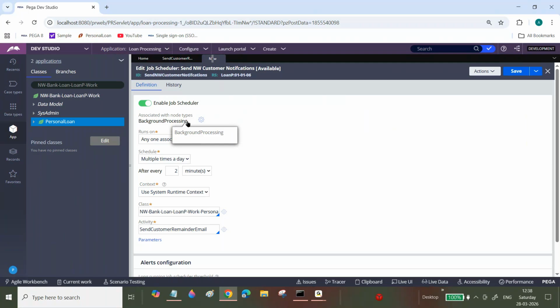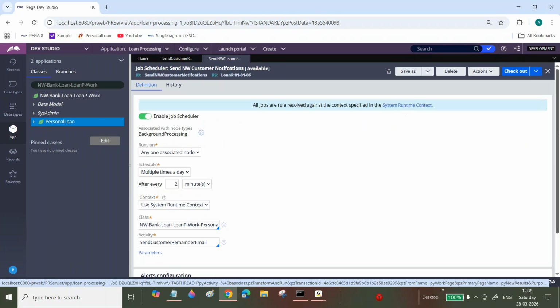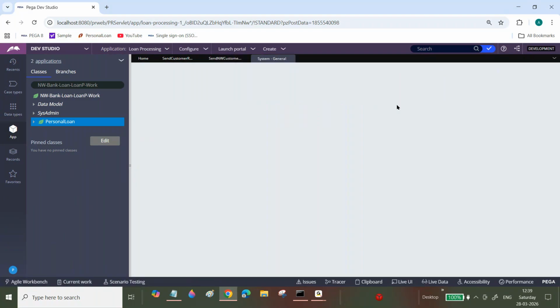Okay, so now we can click on save system runtime context. When you save this, you can see the system runtime context. Now your application context base will execute this. If you want to execute your access group context base, then we will specify that. Now we can open the system runtime context.